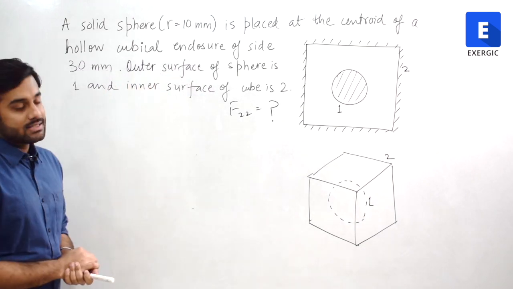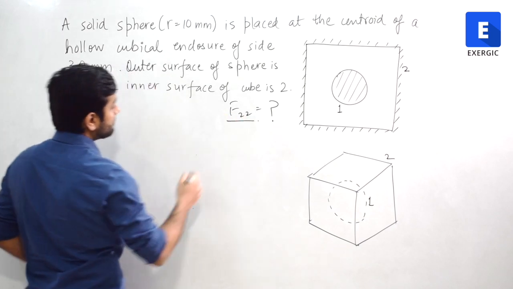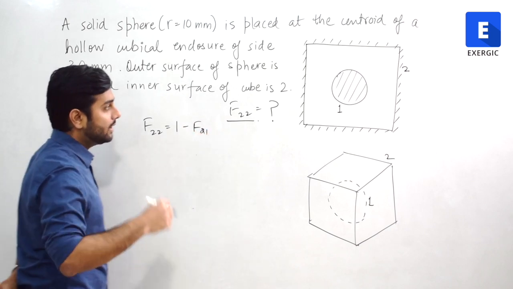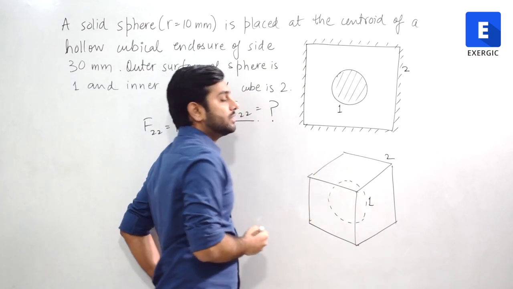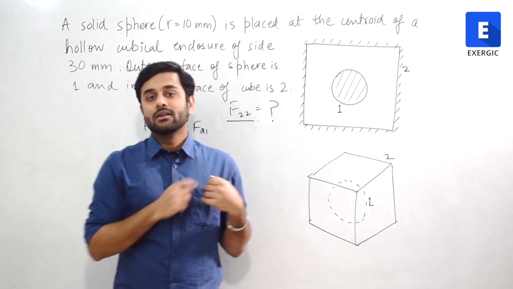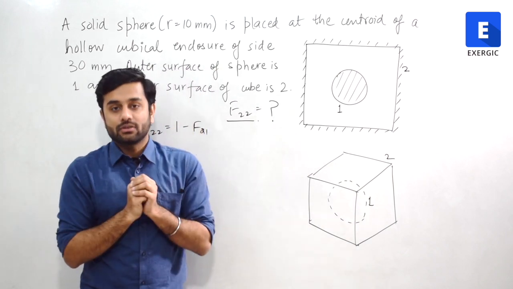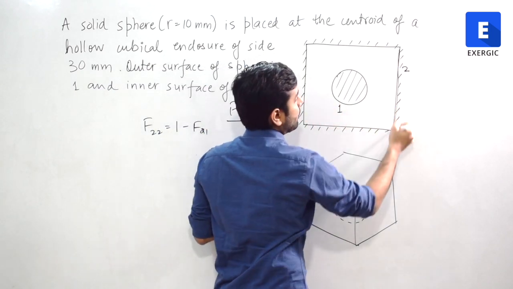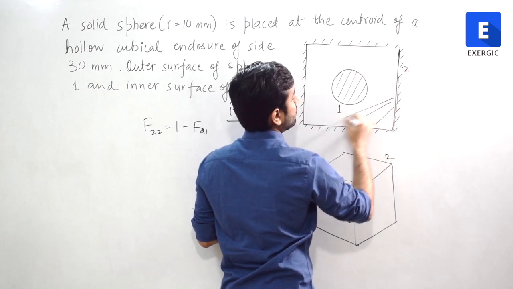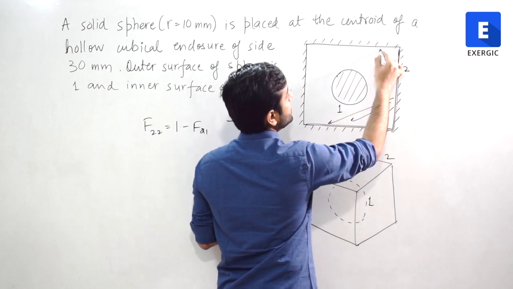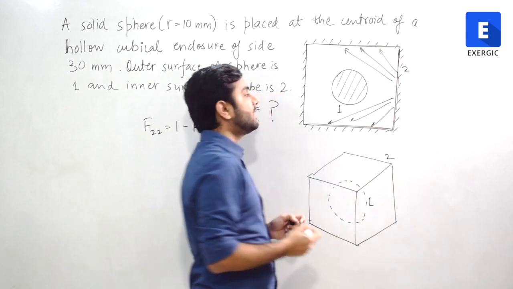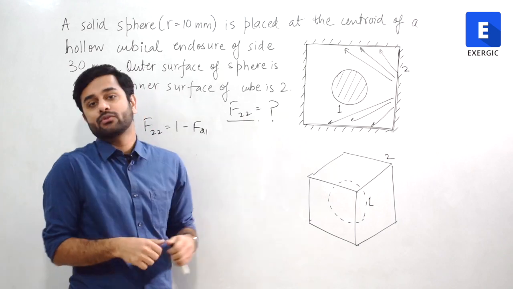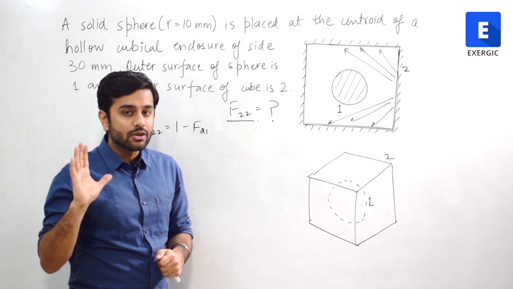So in this case we have to find F22, right? We know that F22 is going to be equal to 1 minus F21. Why? Whatever the radiations of the inside surface of the cube are, some part of them is going to come back. You can very clearly see that the radiations that are emitting from here, suppose, are going to strike the surface of 2 itself, right or not? So definitely F22, as I told you while I was teaching this exact case, is going to be more than 0.